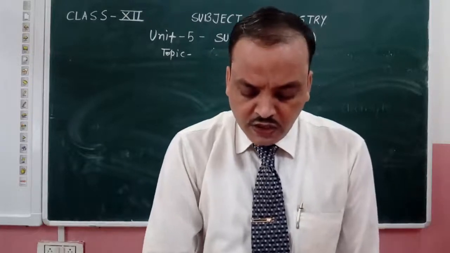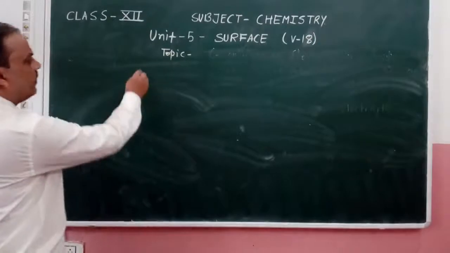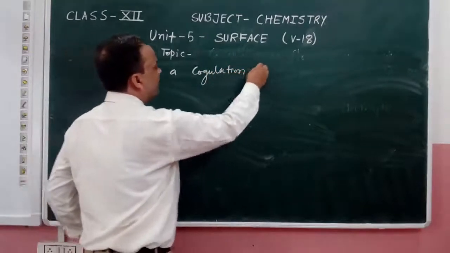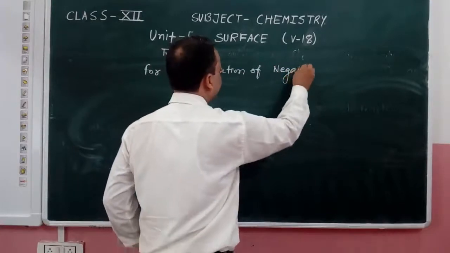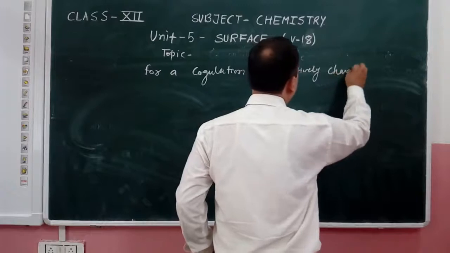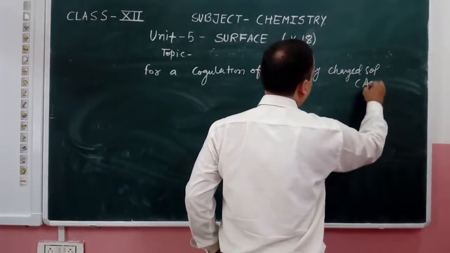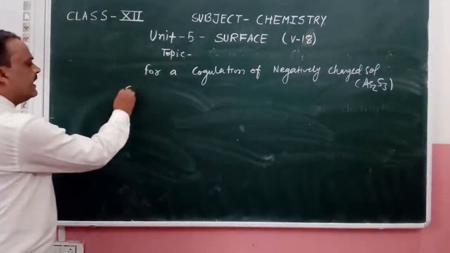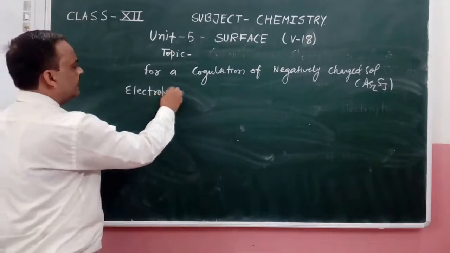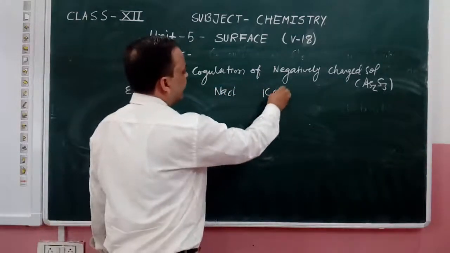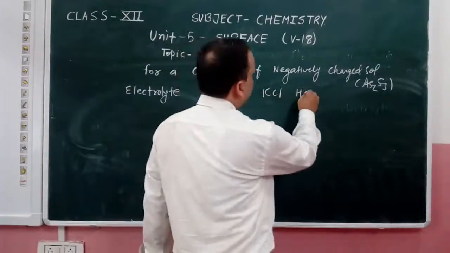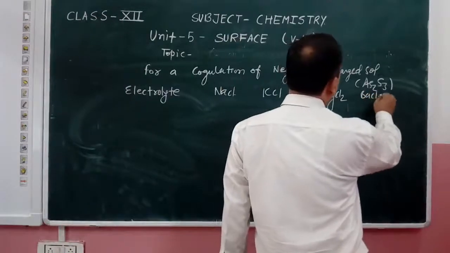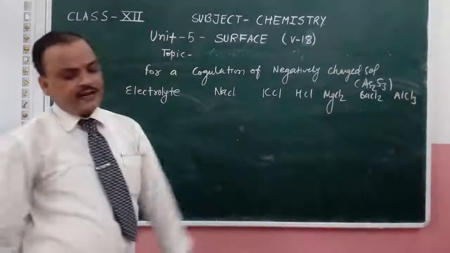For coagulation of a negatively charged sol of As2S3, the sol of arsenic sulfide, we have different electrolytes like NaCl, KCl, HCl, MgCl2, BaCl2, AlCl3.